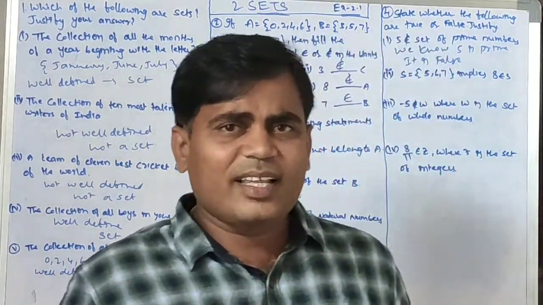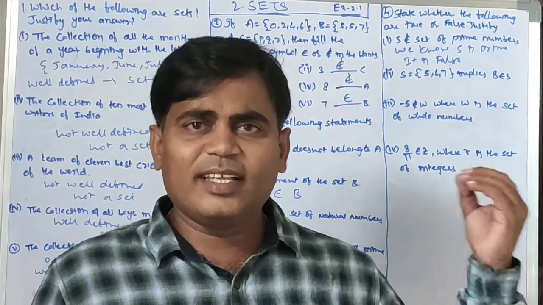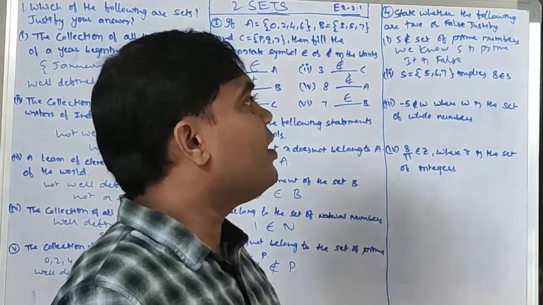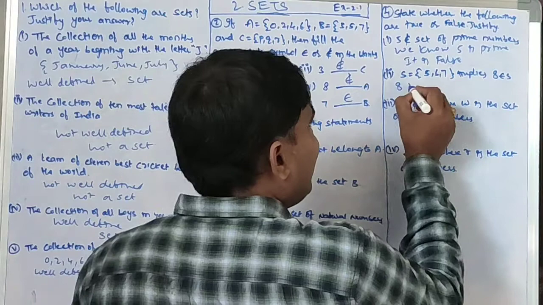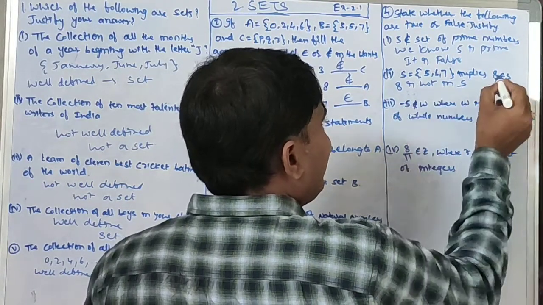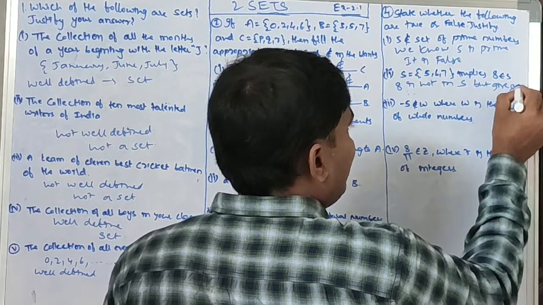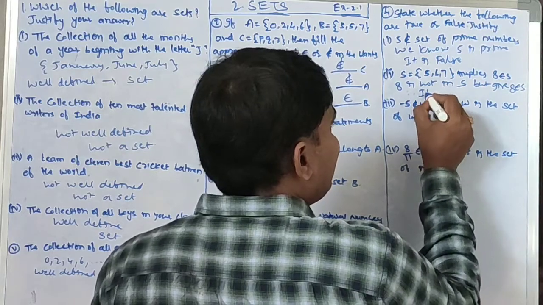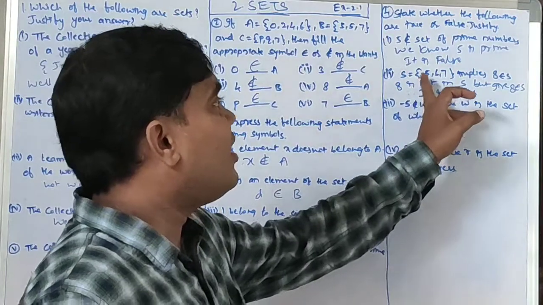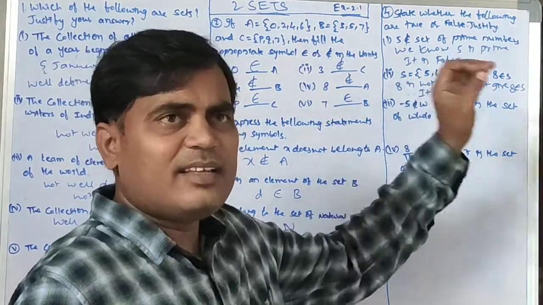So what are the elements in S? 5, 6, 7. Is 8 in S? No. So 8 is not in S, but it is given that 8 belongs to S. So it is also false. Actually 8 is not in S, but given 8 belongs to S. 8 doesn't belong to S.